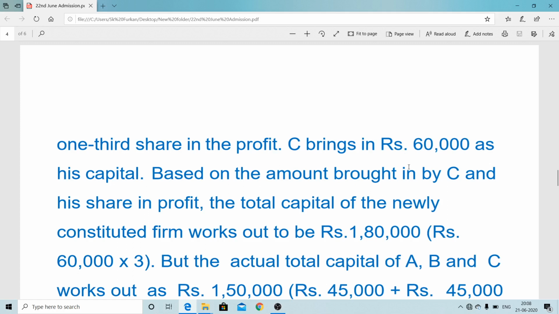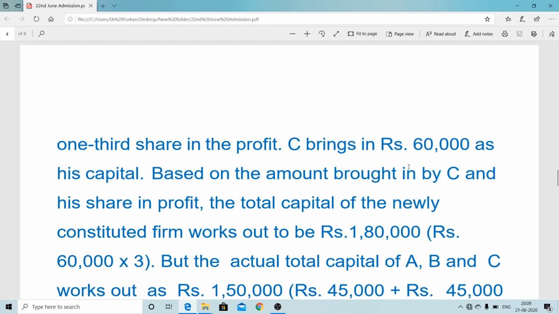Suppose you want to buy the total firm, and the total firm is always 1. So 1/3 is worth 60,000. Therefore, if you want to buy the total share, at that time he has to pay 60 into 3, 1,80,000. It means the old partners are charging the new partner 1,80,000.